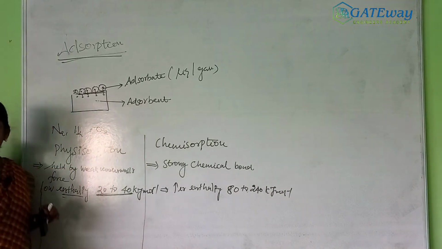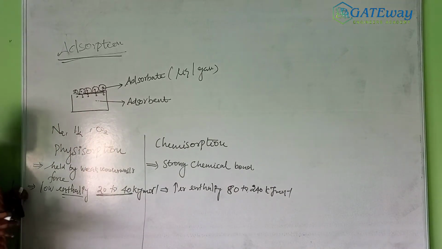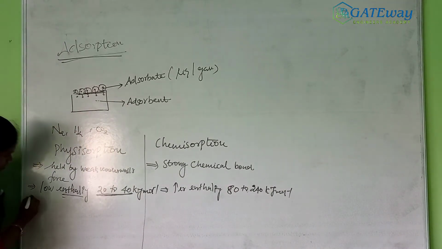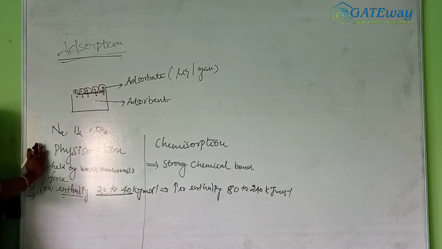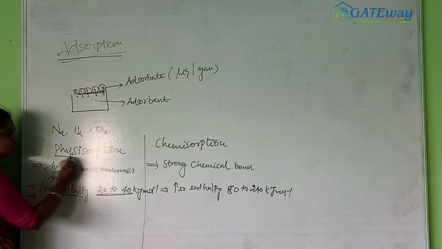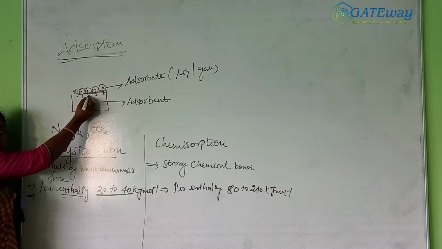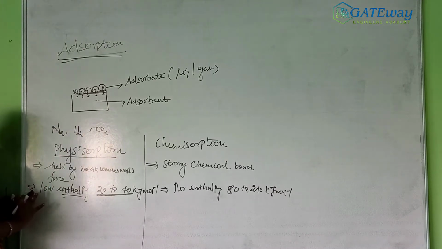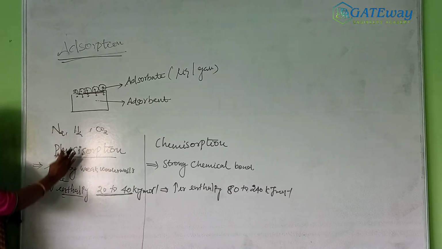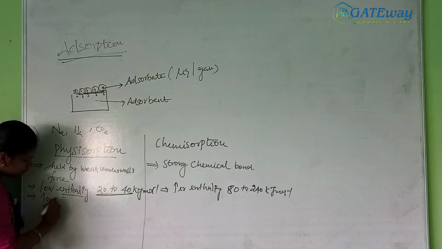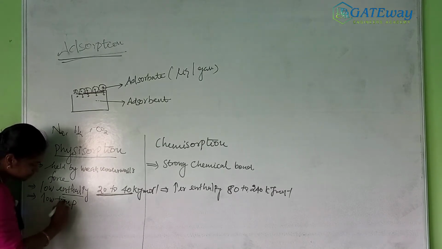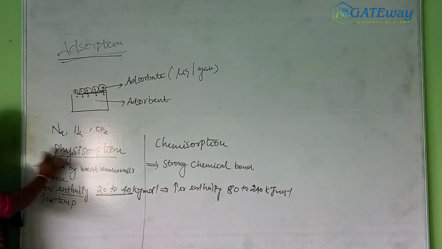Then next, physical adsorption based on temperature. Listen to me once again. In physical adsorption, as I already told you, there is only weak van der Waals force. So a lower temperature favors physical adsorption.